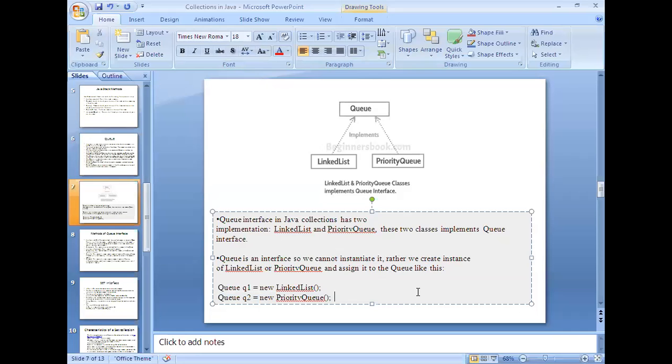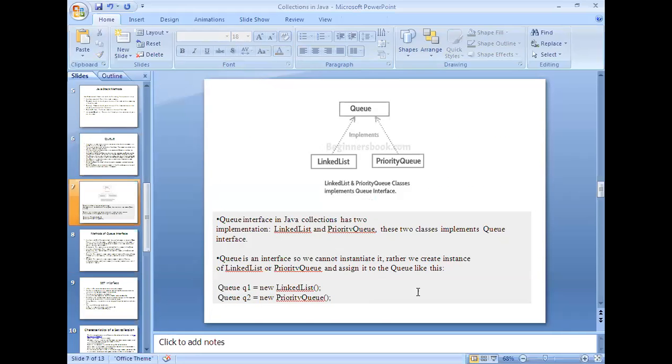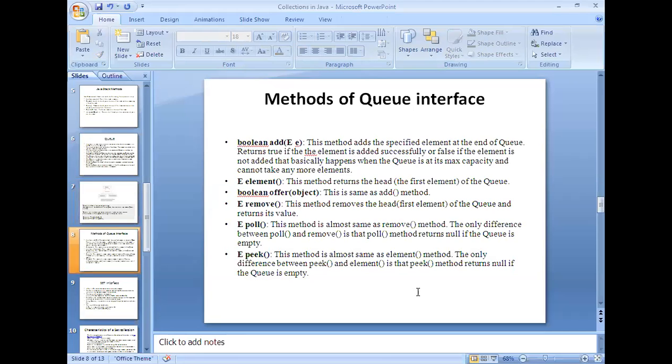So now we'll see both the implementations, both linked list as well as priority queue, what way they will be executed, right? So these are the methods which we have discussed in the previous class. Methods of queue interface. This method adds the specified element at the end of the queue, right?